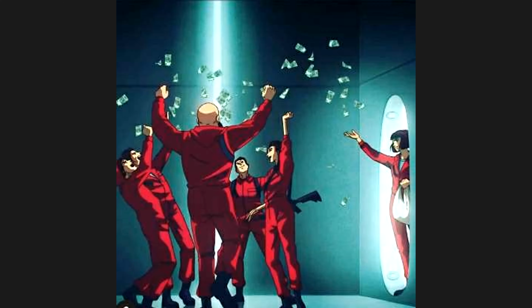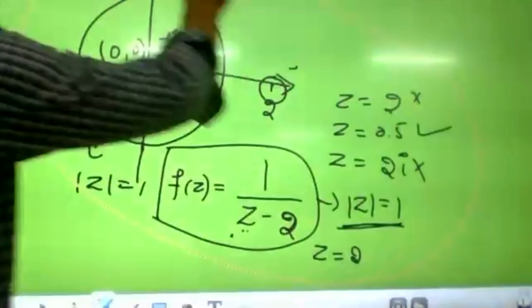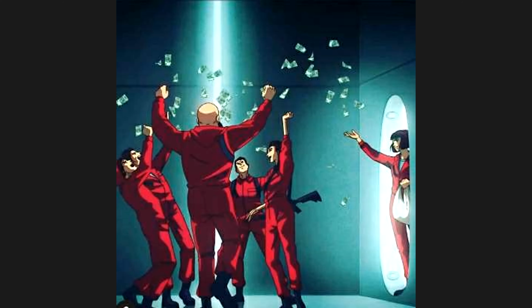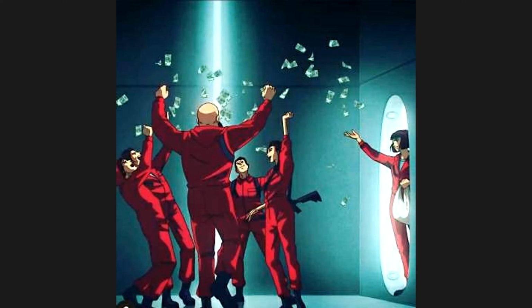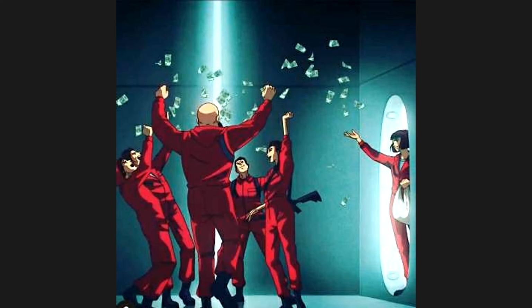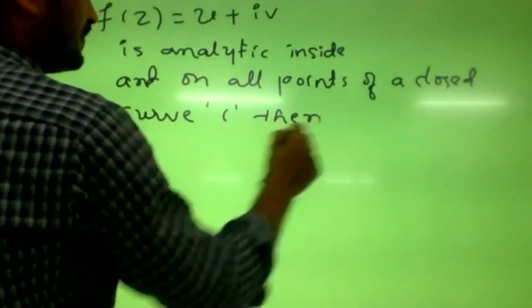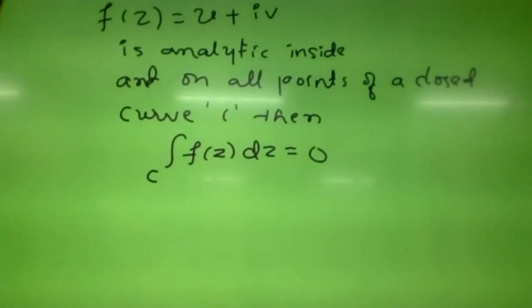Now, according to Cauchy's theorem, what we can write is: if the function f of z equals u plus iv is analytic inside and on all points of a closed curve C, then the integral over C of f of z dz equals 0. This is the statement of Cauchy's theorem.